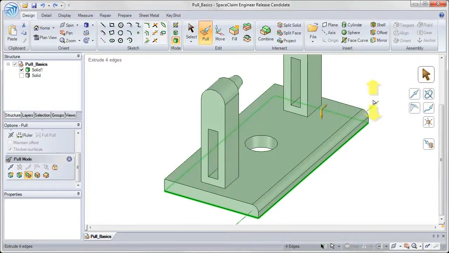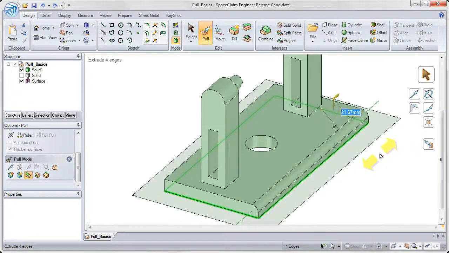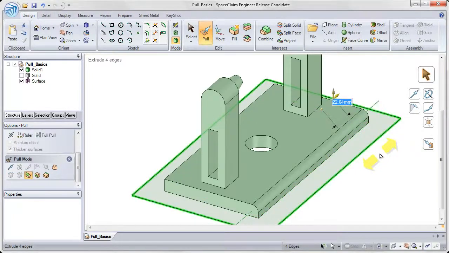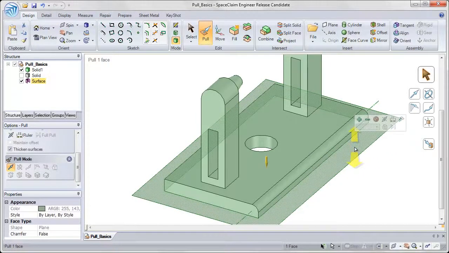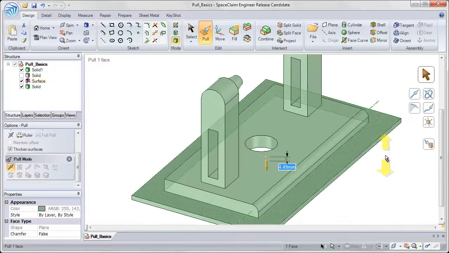So currently I would be pulling this down, but I want to click on the other yellow arrow to toggle my direction outward, and now as I click and drag, I'm extruding those edges out into a surface, which I can then click on and pull down into a base.